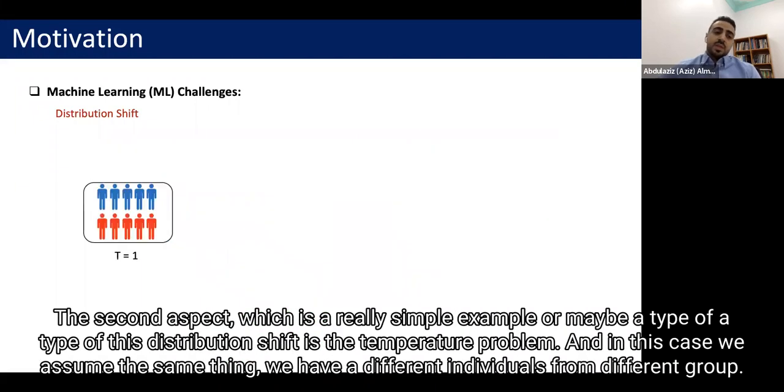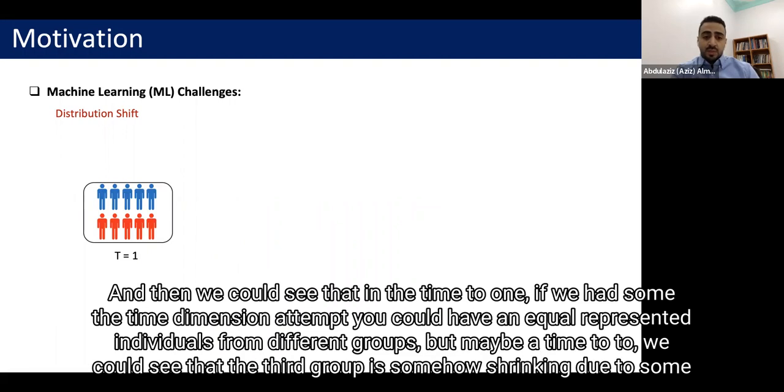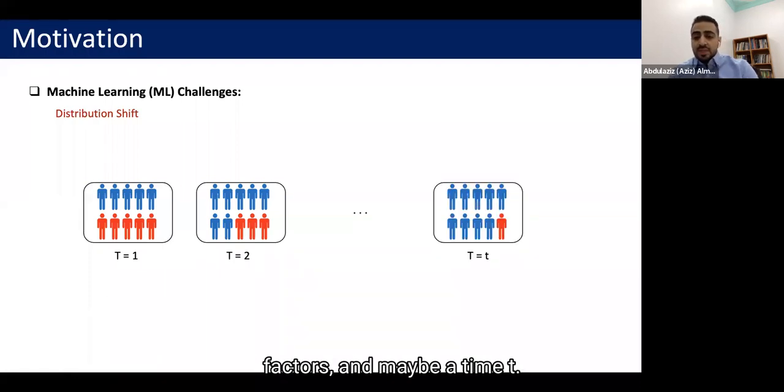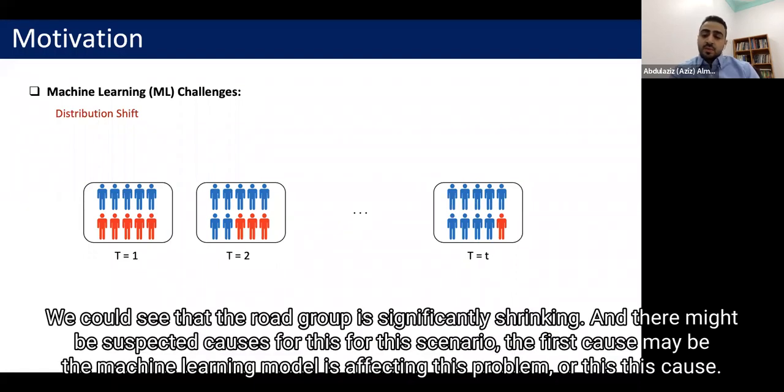The second aspect, which is a simple example or maybe a type of this distribution shift, is the temporal shift problem. In this case, we assume the same thing. We have different individuals from different groups, and if we assume the time dimension, at time t1 we could have equally represented individuals from different groups. But maybe at time t2, we could see that the red group is somehow shrinking due to some factors. And maybe at time t, we could see that the red group is significantly shrinking. There might be suspected causes for this scenario.